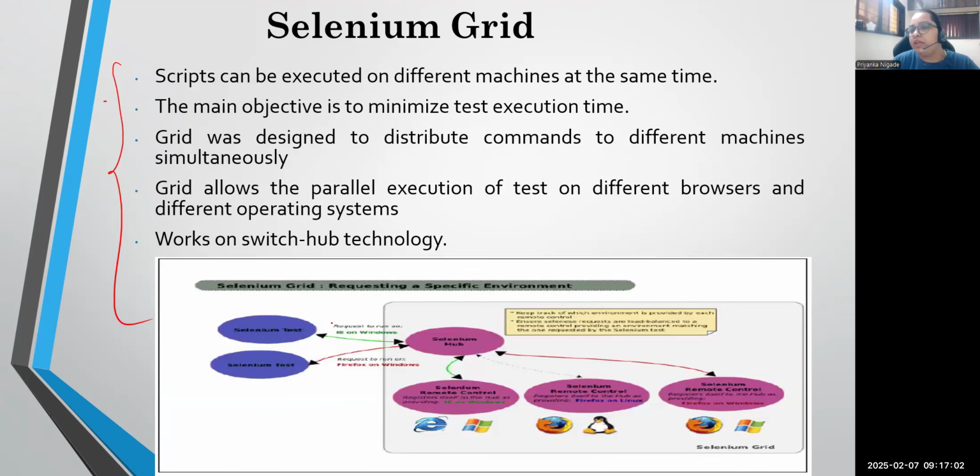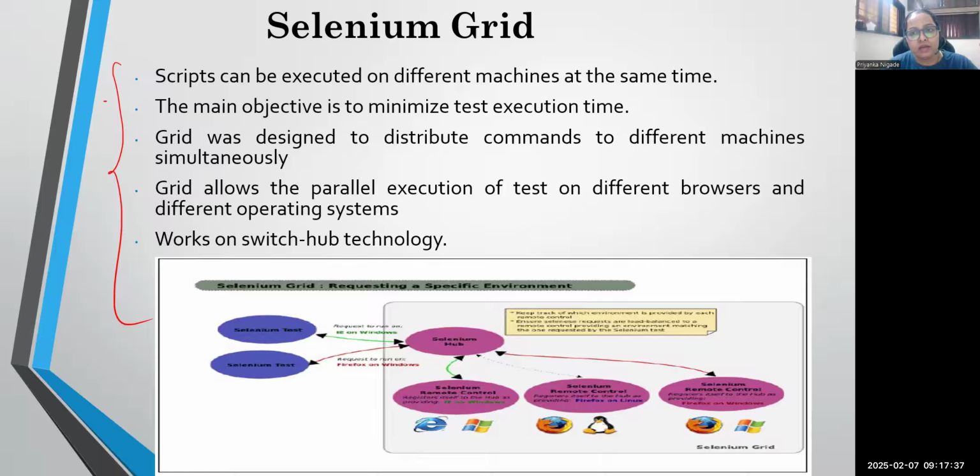So guys, grid is commonly followed whenever you want to test an application in a distributed environment. There only we need grid. It means the entire automation you will learn is based on WebDriver. The automation concept is common, but suppose I want to run that application on different environments. There we need Selenium grid. So grid will help you run your application in a distributed environment. Say I have three platforms, Windows, Mac and Linux, and I want to run my test cases on all three platforms. That is possible with the help of grid.